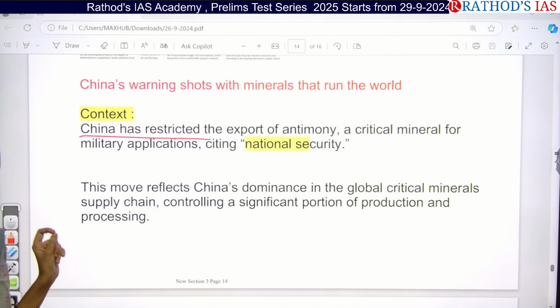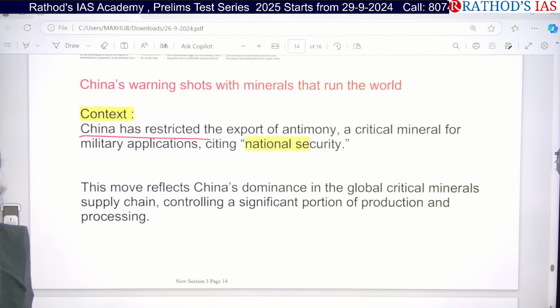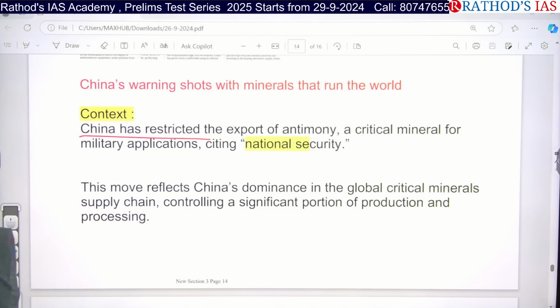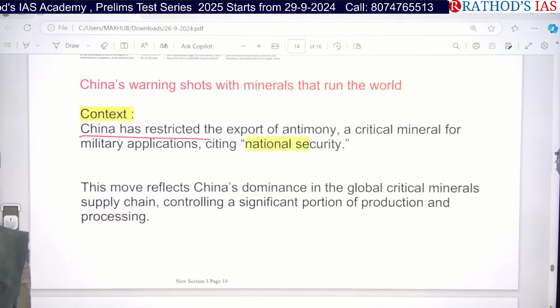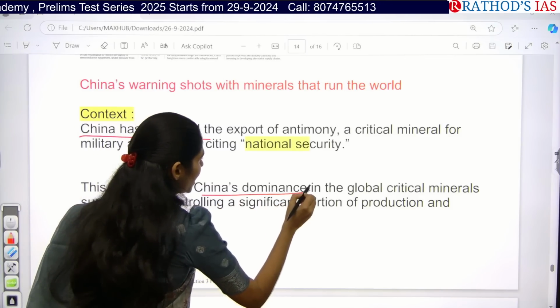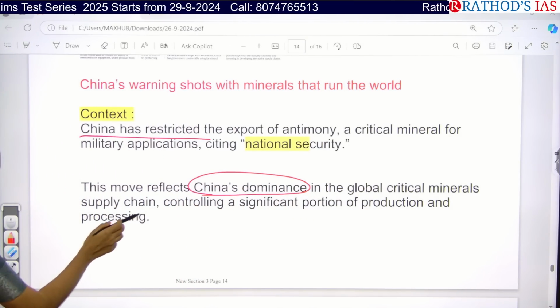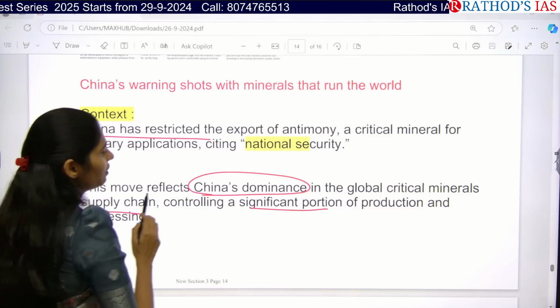So why? Because they said that it is having a threat on our national security. Because of that, we are stopping the export of this antimony to other countries. So this move reflects China's dominance in the global critical minerals supply chain, and even controlling a significant proportion